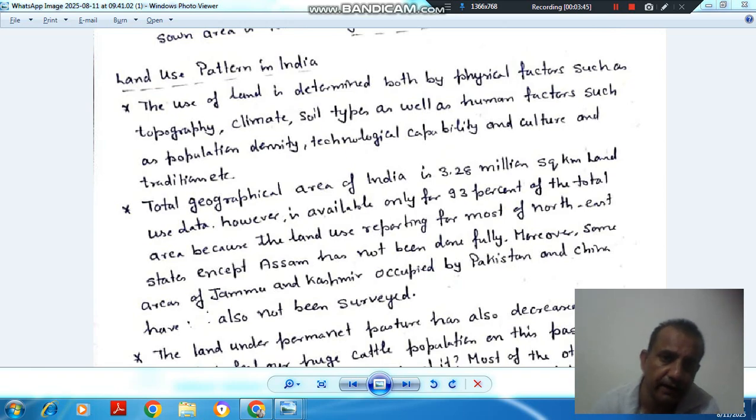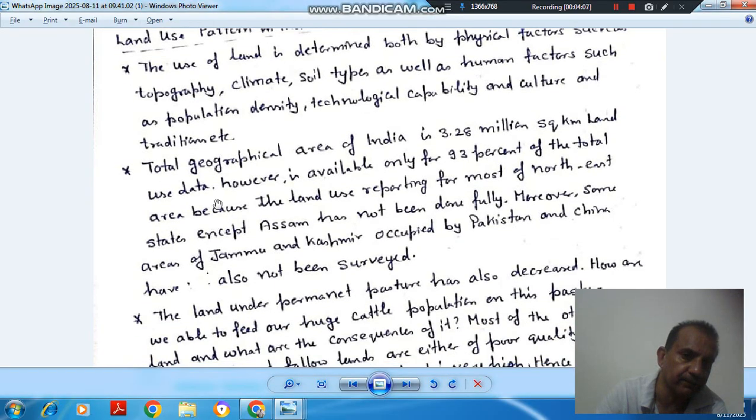The next topic is land use pattern in India, and the explanation is: first point, the use of land is determined both by physical features such as topography, climate, soil types, as well as human factors such as population density, technological capability, and culture and tradition, etc.